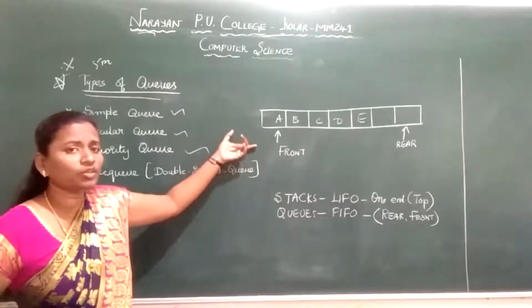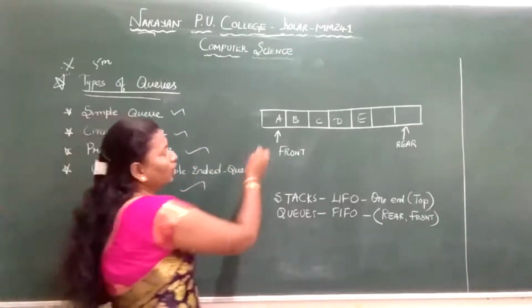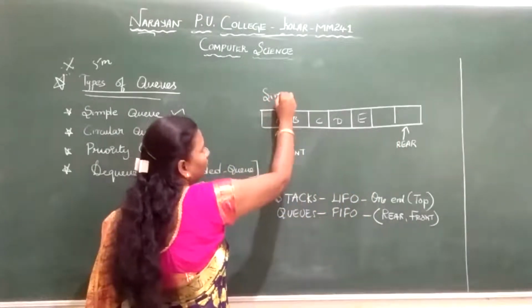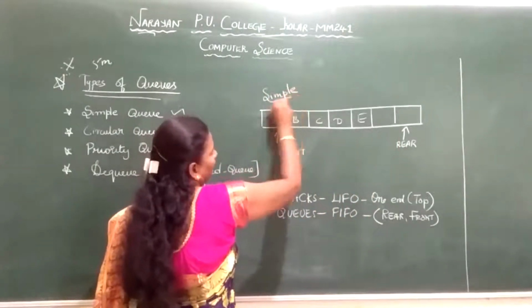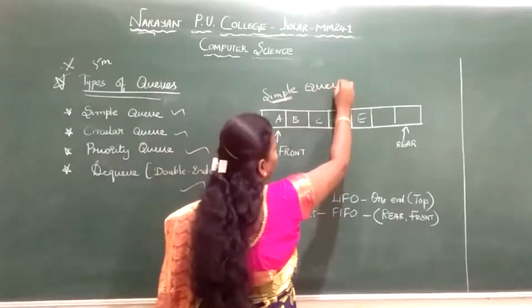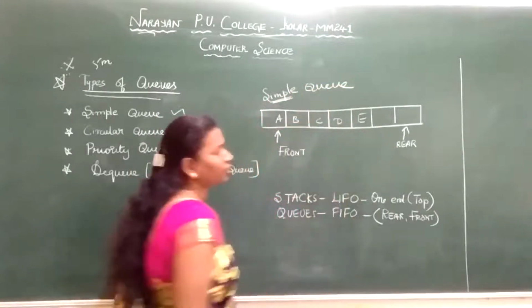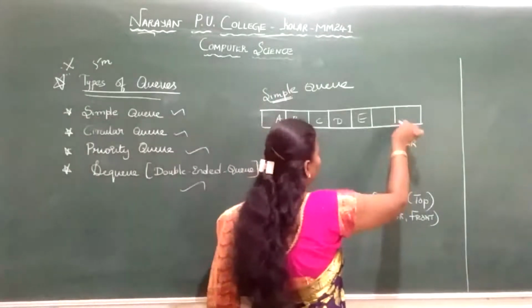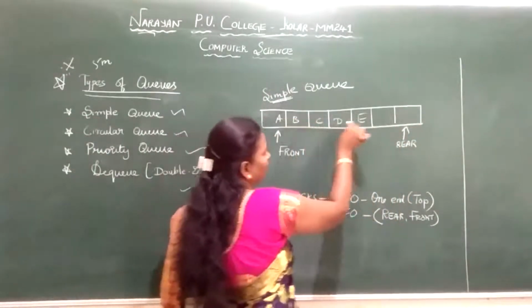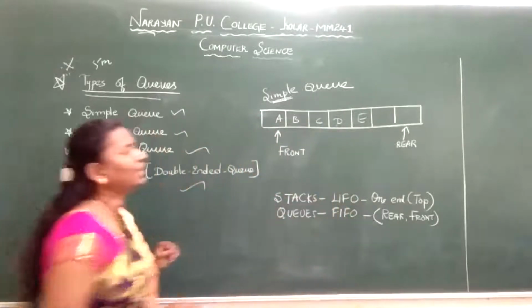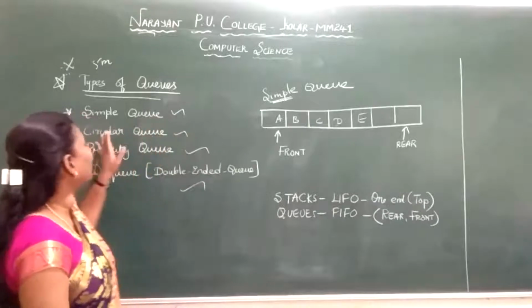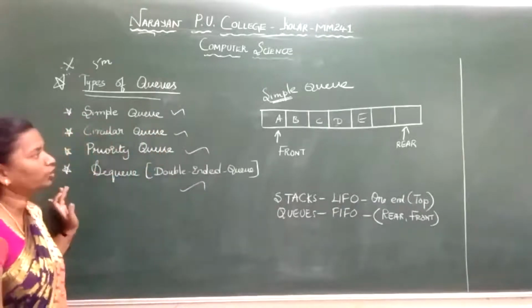First, the simple queue. If you understand the simple queue, the rest will all be easy. I have inserted the elements. Through which end do we insert? We insert the elements at the rear end. At the rear end I have inserted the elements A, B, C, D, and at the front end I will delete the elements. This is about a simple queue. Next I will discuss circular queue, priority queue and DQ.